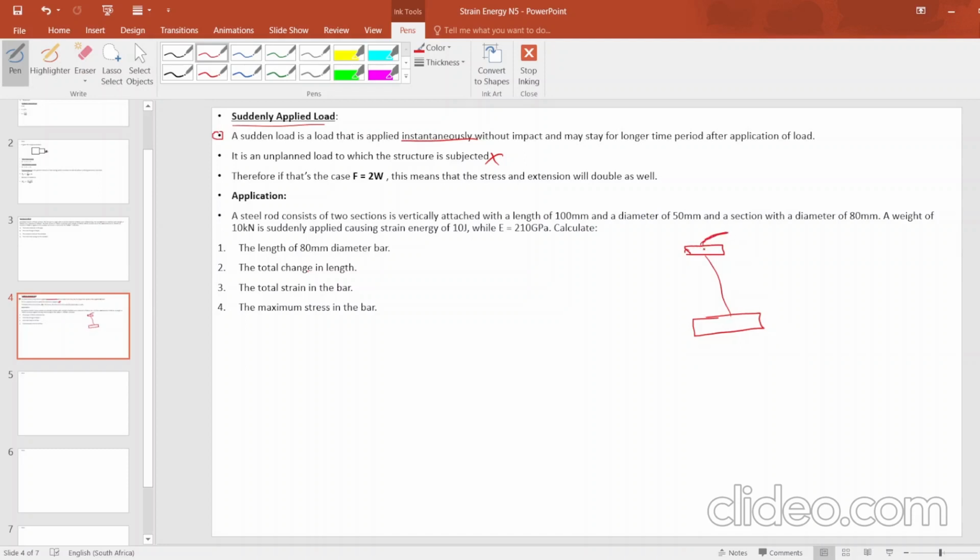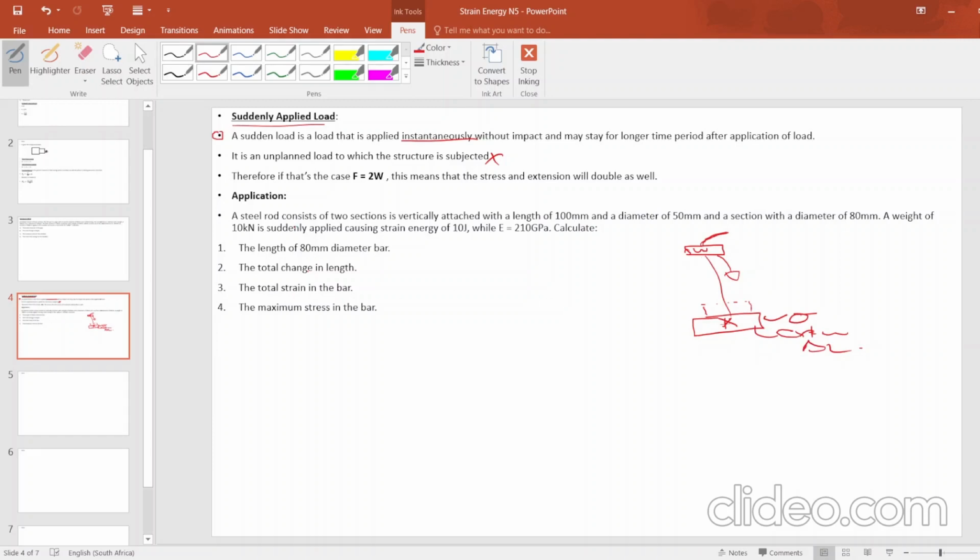Now all of a sudden this block gets to drop, boom. When it drops, it will obviously fall on this block here. It's unplanned. You would realize that, given the speed at which it will drop and bang this block here, it is an unplanned load to which the structure is subjected. It will cause this block to undergo stress and to experience extension, or change in length, because it's an unplanned load.